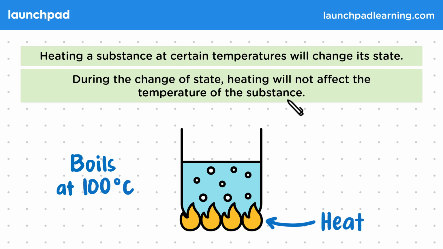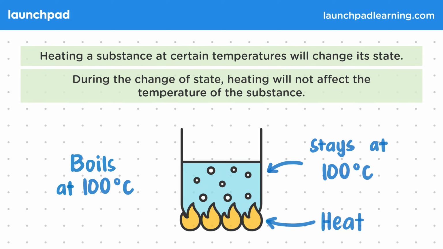Then importantly, during the change of state, heating will not affect the temperature of the substance. This is a very important fact that students often forget about and get penalised for in an exam. So in this case, once the water starts boiling, then it will stay at 100 degrees Celsius until it has become a gas. The temperature of the liquid water can't increase past this point. But why does this happen?